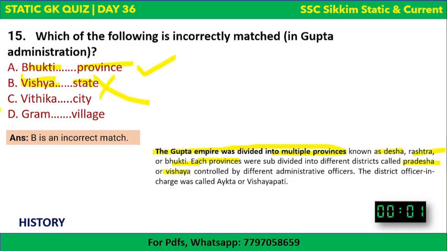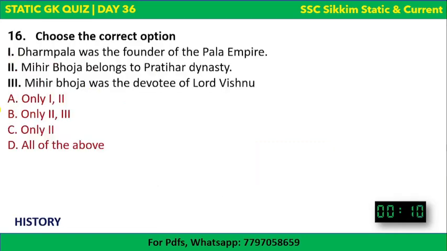So this is it. Let's go to the next question. Again, here you need to choose the correct options. The options are there, and your time begins now. Statements are given. Dharmapala was the founder of Pala Empire. Mihir Bhoja belongs to Pratihara dynasty. Mihir Bhoja was the devotee of Lord Vishnu. The options are: only 1 and 2 correct, 2 and 3 correct, only 2 correct, or all are correct.